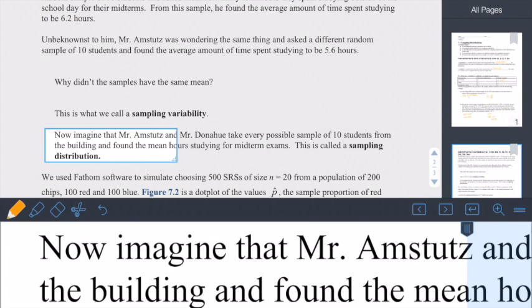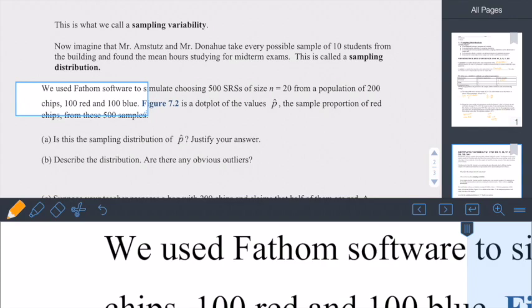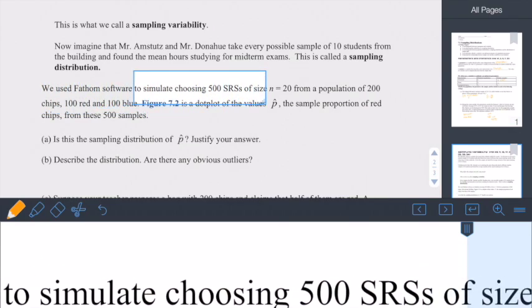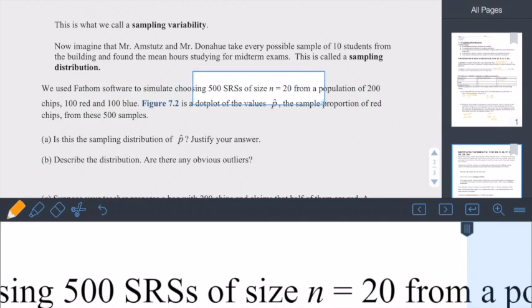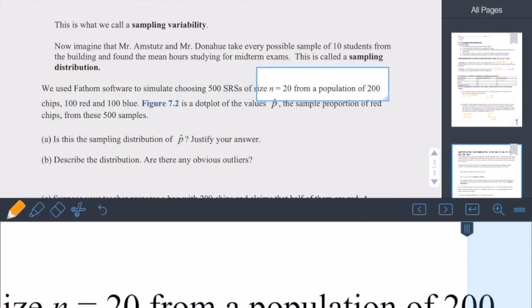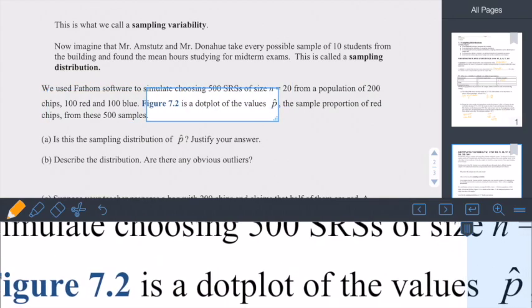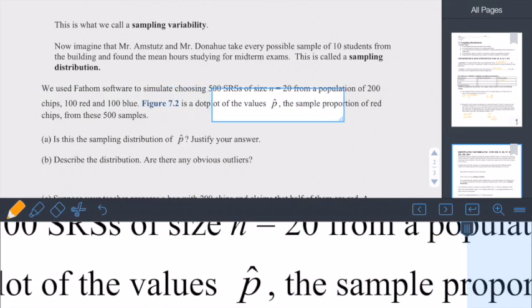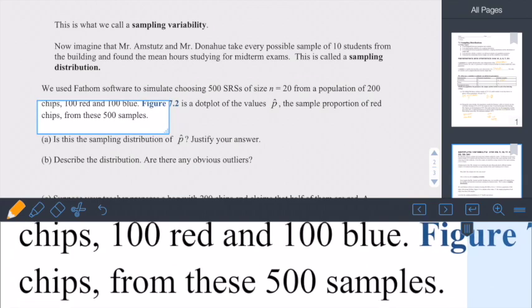But we can do these simulations and create estimated sampling distributions. So we use Fathom software to simulate choosing 500 simple random samples of size n equals 20 from a population of 200 chips, 100 red and 100 blue. 7.2 is a dot plot of the values p hat, the sample proportion of red chips from these 500 samples.